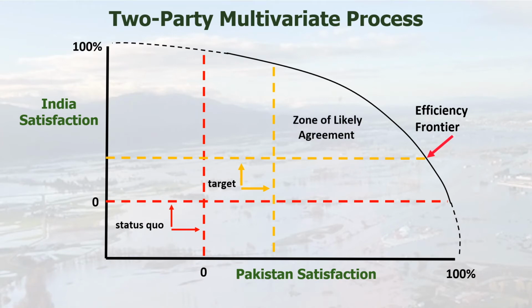In practice, the more likely place that parties will end up is above their targets in a zone of likely agreement. The research behind Smartsettle has created a process called visual blind bidding that is designed to help collaborative parties move from the status quo to an outcome on the efficiency frontier that is the best possible solution that is satisfactory to all parties.